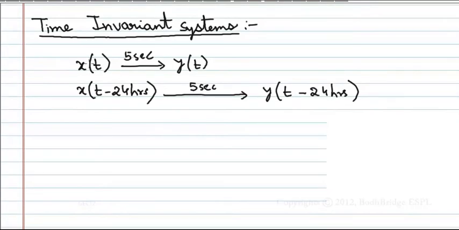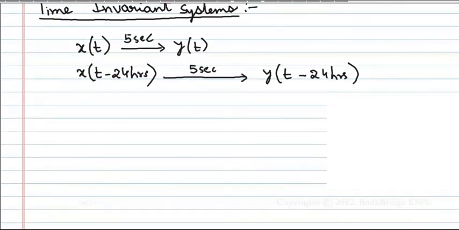You are giving x of t today and you are getting y of t after 5 seconds. If you are giving 24 hours delay, means you are applying tomorrow, then after 5 seconds tomorrow you will get again y of t. Okay, that is what it is saying.